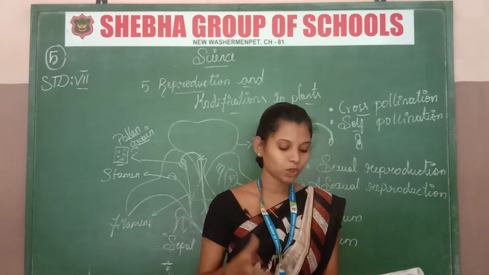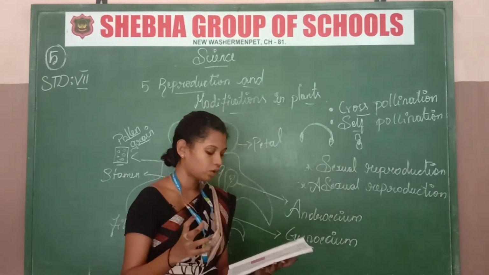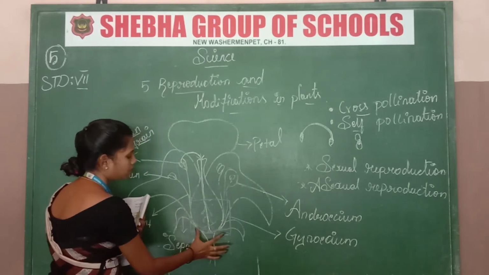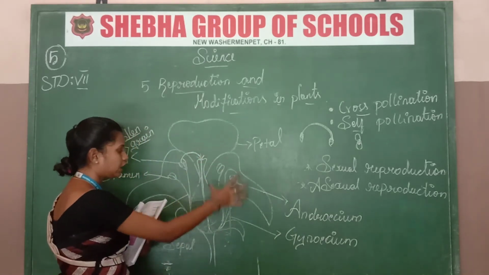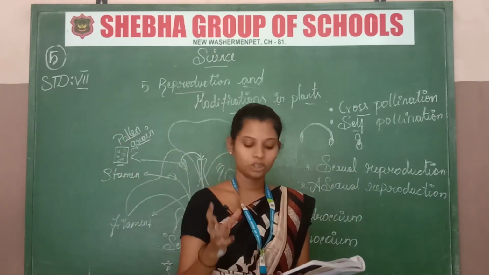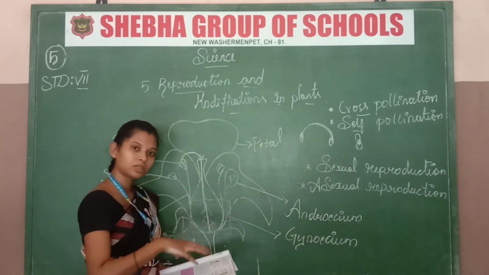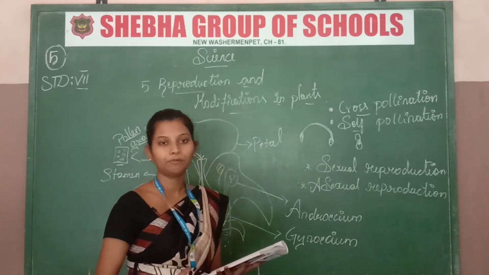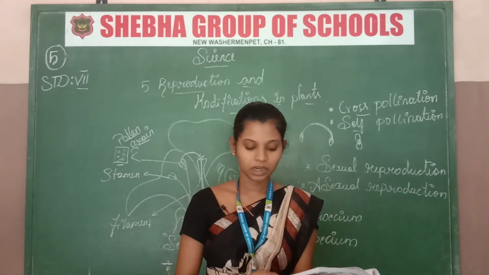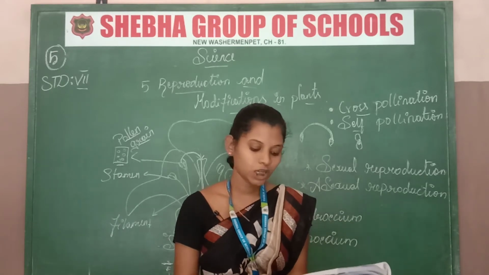What are the types of flower? When all four whorls, that means calyx, corolla, stamen, and pistil, are present, that is a complete flower. When even a single part is missing, that is an incomplete flower. A complete flower is also called a bisexual flower.